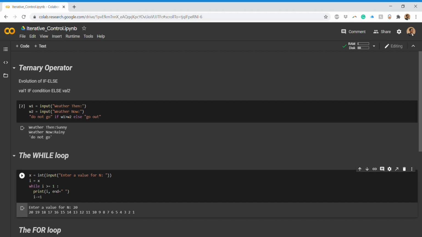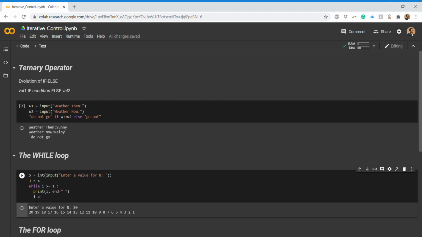So how does this basically work? First of all, when I input 20, 20 goes here. This is an assignment operator, so 20 will be assigned to i. Now it will check whether that value 20 is greater than or equal to 1. The condition is true, so it will go inside the first statement inside the while. It will print 20, then print the space, and i will be decremented. Now it will be 19.